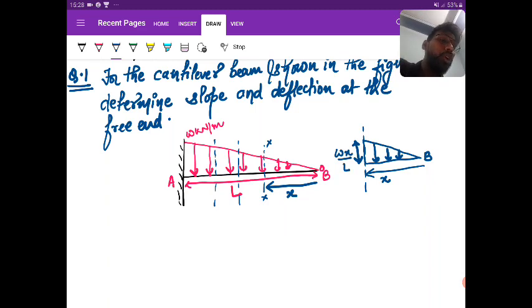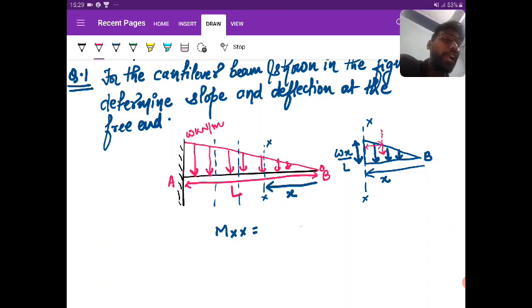Okay, so first of all, if I write the bending moment equation at the section HZ, what's the value? Right to left, clockwise is negative. You can imagine it as a point load and see the rotation. Is it clockwise or anti-clockwise?